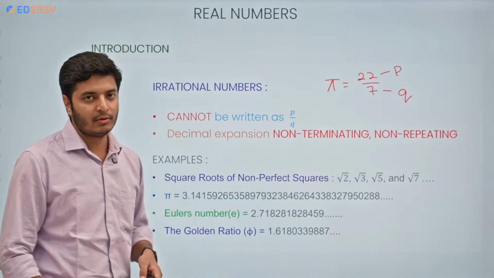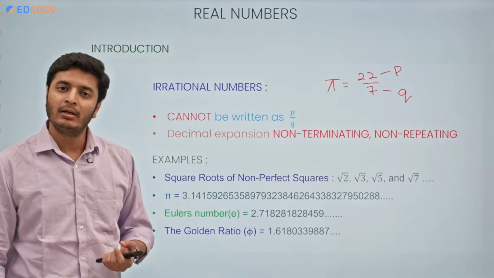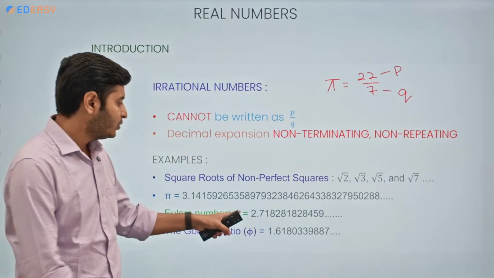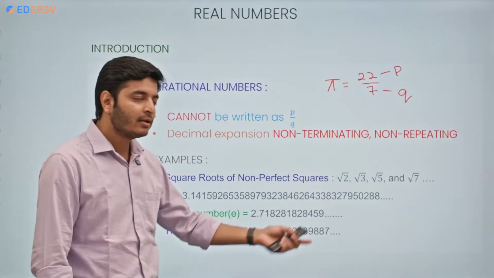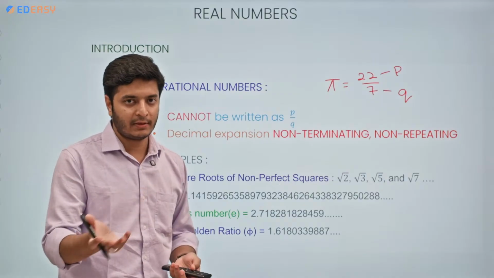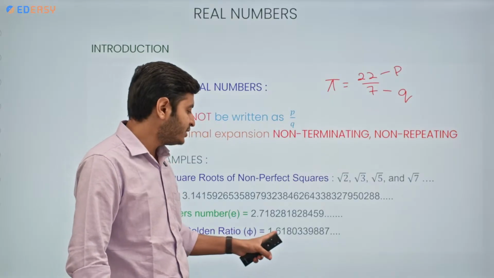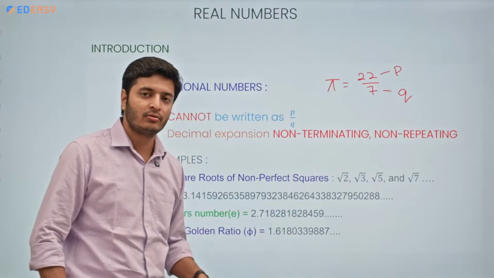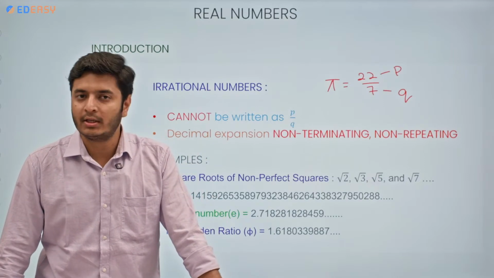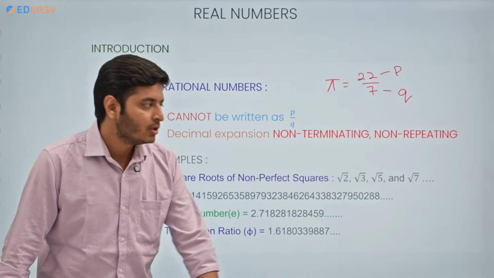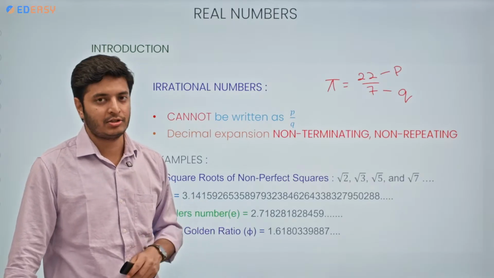Then we have Euler's number, e. The value of e also has a decimal expansion of type non-terminating, non-repeating: 2.718281828459 and so on. There is no certain pattern that you can call repeating itself, correct? Then the golden ratio. The golden ratio has a value of 1.6180339887 and so on. This number also has a non-terminating, non-repeating decimal expansion. So all these numbers are prime examples of irrational numbers.